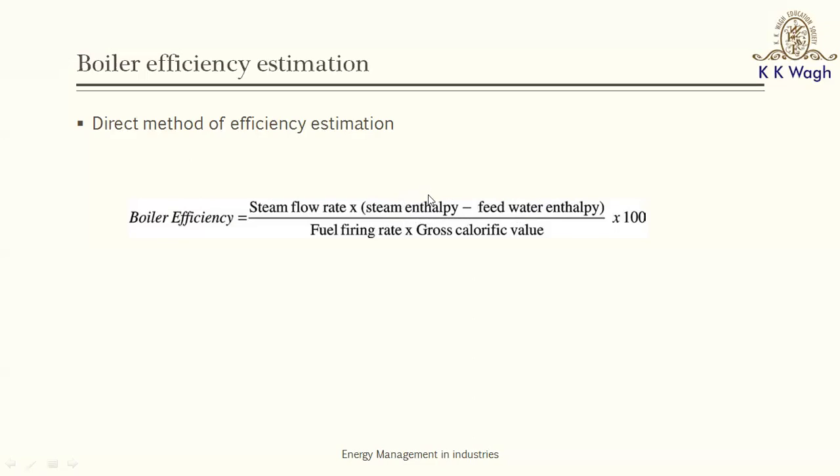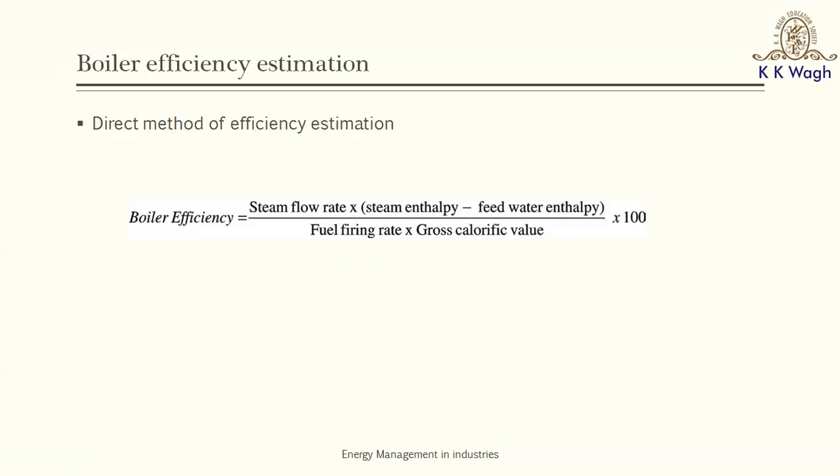So generally it would be a superheated steam. So we can also note down the temperature of the steam. Knowing the temperature of the steam and the pressure of the steam, one can determine the enthalpy of the steam from the steam tables, and the steam flow rate, as I said, can be measured depending upon the type of the fuel, if it is solid, liquid, or gaseous fuel.